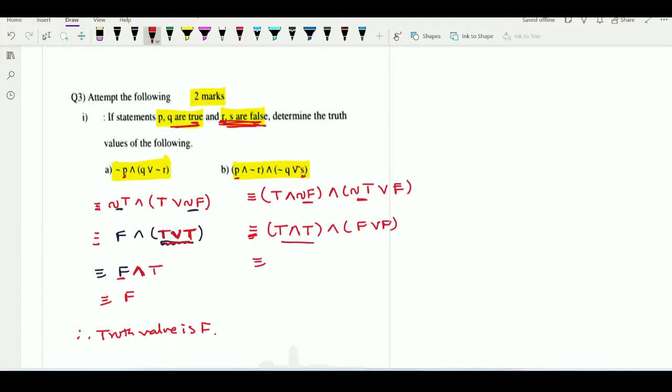Let's see here, in the first case both are true, so the result will be true. In the next, both are false, so the result will be false. Here one is true and one is false, and which logical connective is there? And. We know that in case of AND, if at least one statement is false, the result will be false. So here one is false, which means its value will be F, because in case of AND if at least one statement is false, truth value will be false. So that's why we can say that here truth value is F.